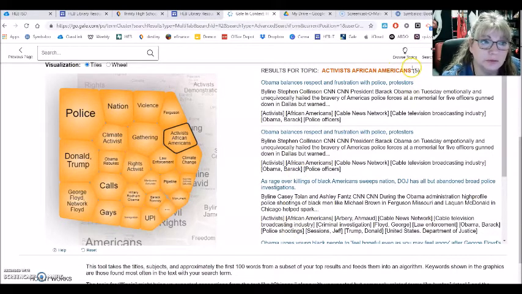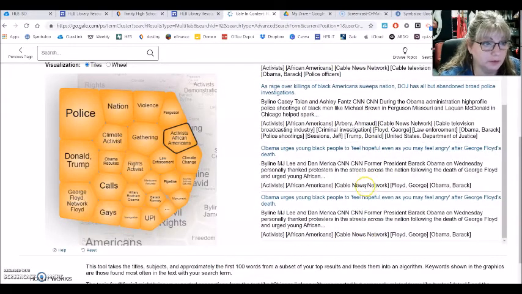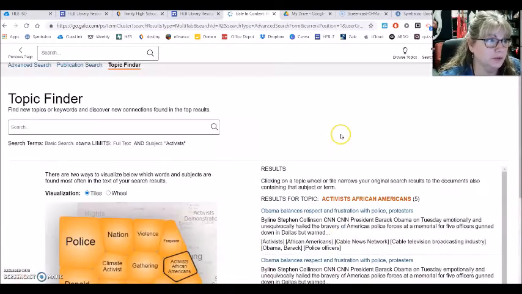Okay, so there were 5 results. That's good. So now we have, and of course this is probably Barack Obama, not Michelle, Barack Obama with police and protesters and African Americans being killed. That's what these 5 appear to be about.